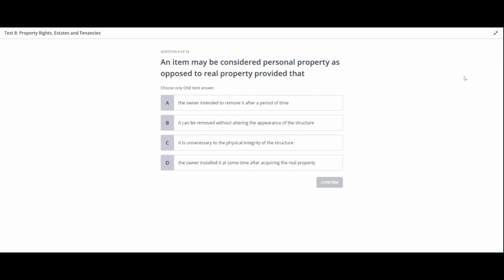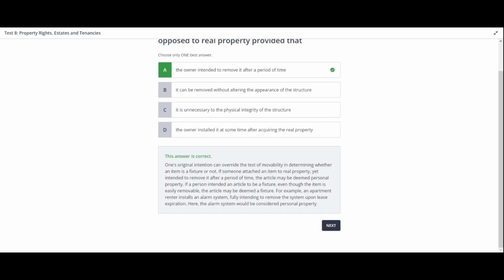All right. The correct answer for this question is A. The owner originally intended to remove it after a period of time. One's original intention can override the test of movability in determining whether an item is a fixture or not. If someone attached an item to real property yet intended to remove it after a period of time, the article may be deemed personal property. If a person intended an article to be a fixture, even though the item is easily removable, the article may be deemed a fixture. For example, an apartment renter installs an alarm system, fully intending to remove the system upon lease expiration. Here, the alarm system would be considered personal property.